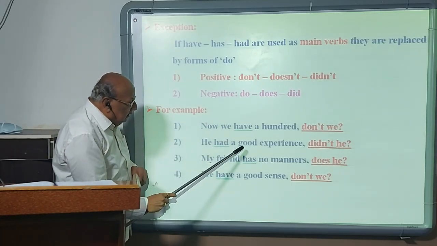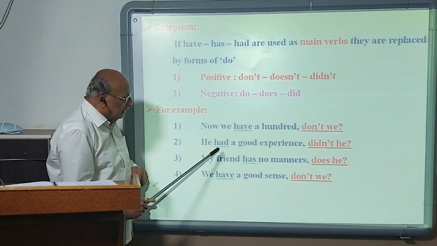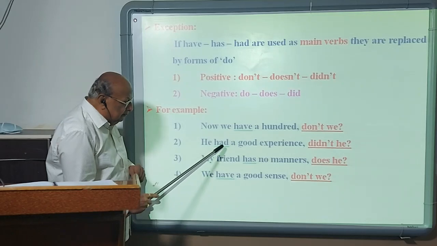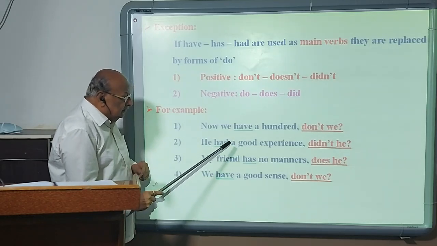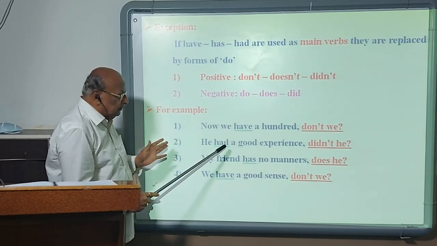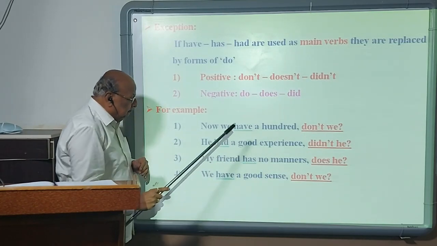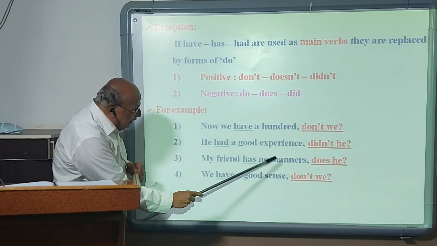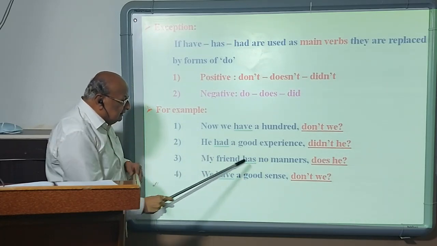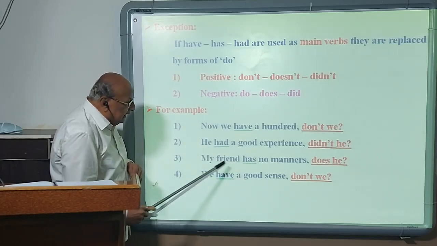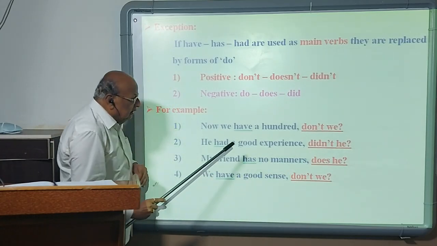He had a good experience. Had is the main verb. It is in the past tense. The statement is positive. So the negative form of do in the past tense is used: didn't he? My friend has no manners. The statement is negative. So it will take does he.